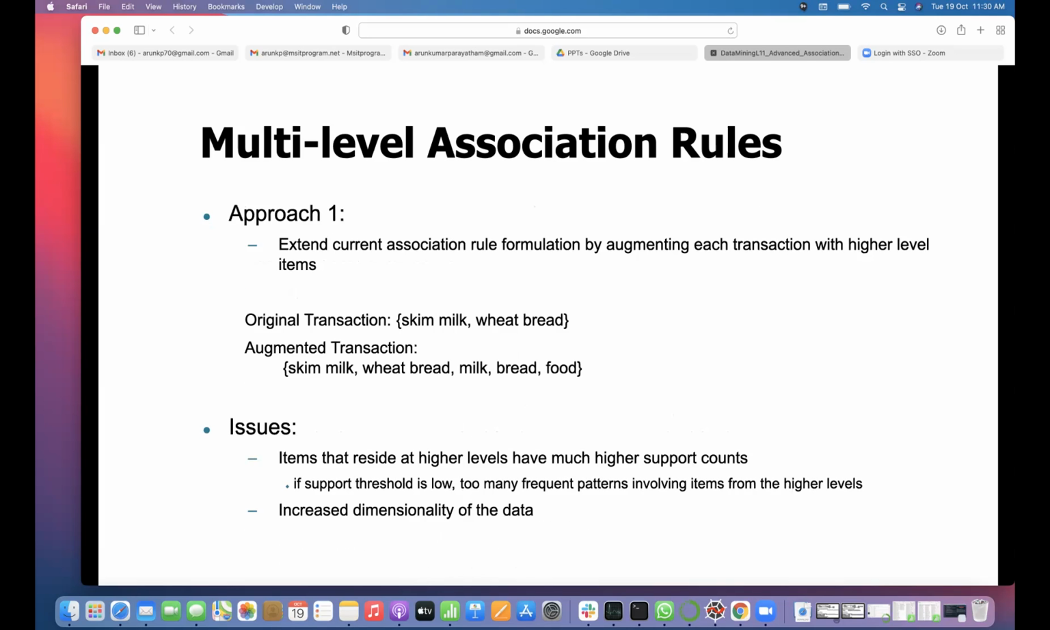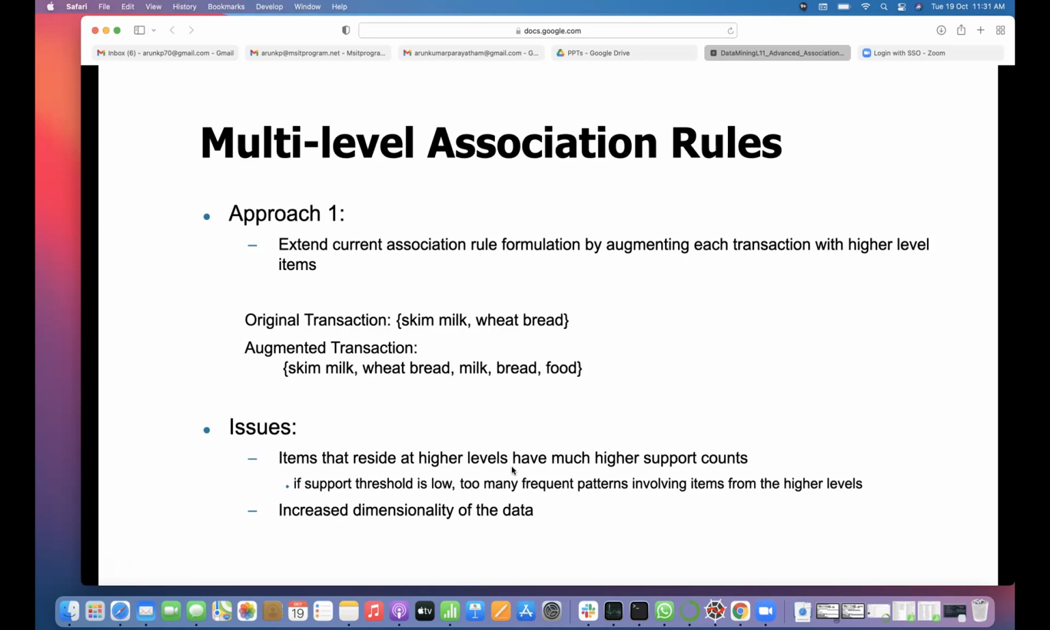So what will we achieve by multi-level association rules? The first approach to get the rules is to extend the current association rule formulation by augmenting each transaction with higher level items. So first you get the lower level items, then aggregate them to the higher level things. Original transaction: skim milk, wheat bread. Then the augmented transaction: skim milk, wheat bread, milk, bread, and food. So skim milk becomes milk in the hierarchy, wheat bread becomes bread, and milk and bread can be considered as one item, food.